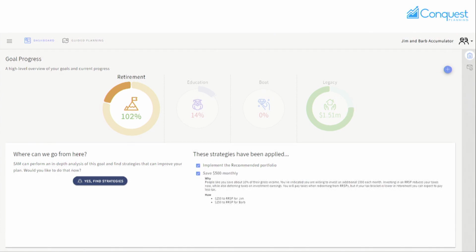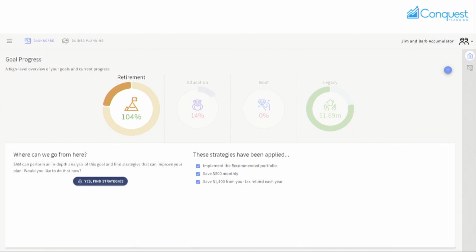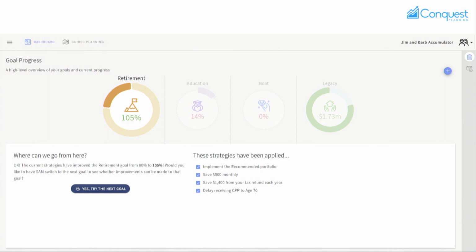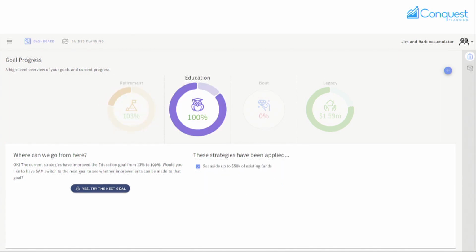And we even break down to where that is allocated to RSPs. Then we can say, based on the RSPs, there's actually going to be a tax refund. So we can put the tax refund into TFSAs. We can also show them that delaying their CPP to age 70 will benefit them in terms of getting a higher payout and a longer payout.